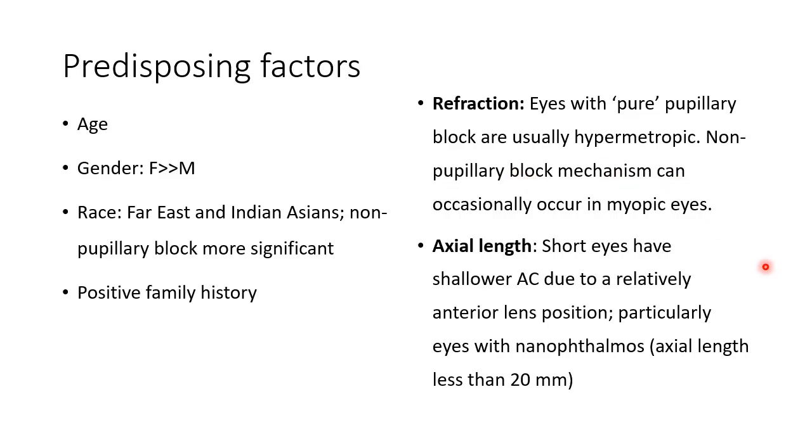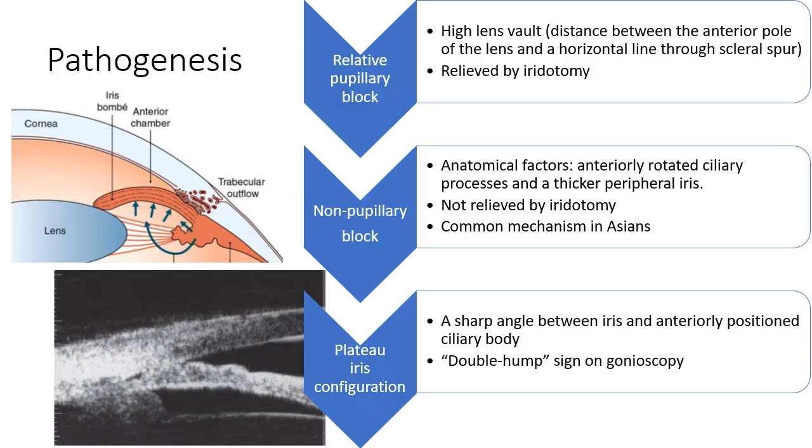Non-pupillary block mechanism is something that can happen in myopic eyes. Next, axial length. So short eyes have a shallower AC due to a relatively anterior lens position. So eyes with nanophthalmos, that is axial length less than 20 mm, are more prone to angle closure disease. So hypermetropes and nanophthalmic eyes or very short eyes.